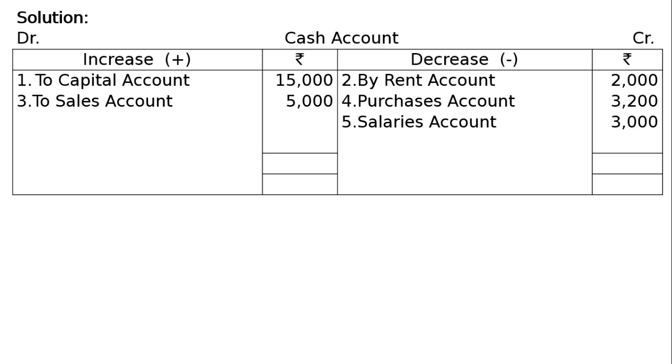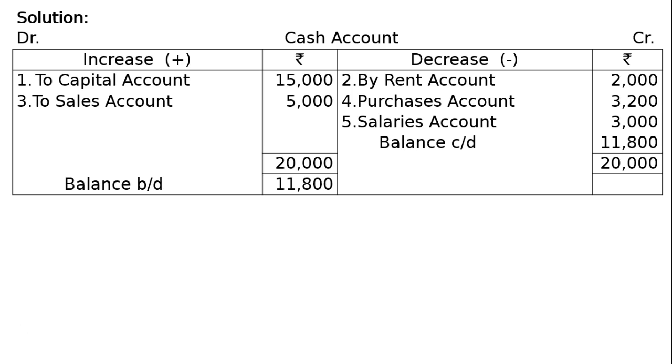Then we have to balance. You see, debit side amount is 20,000. Credit side is rupees 8,200. Write down 20,000 and take it to the credit side. Find the difference. Balance carried down. 20,000 minus 8,200, that is rupees 11,200. Take it to the debit side. Write down balance brought down, that is 11,200.